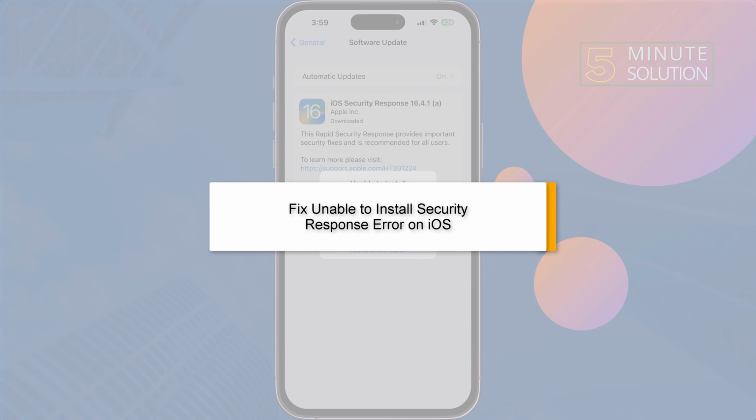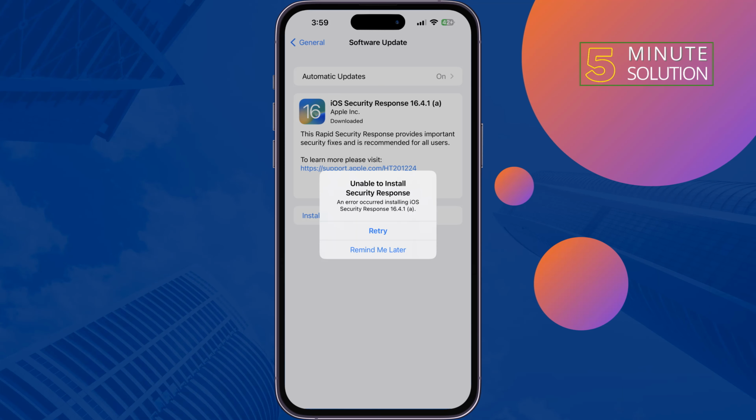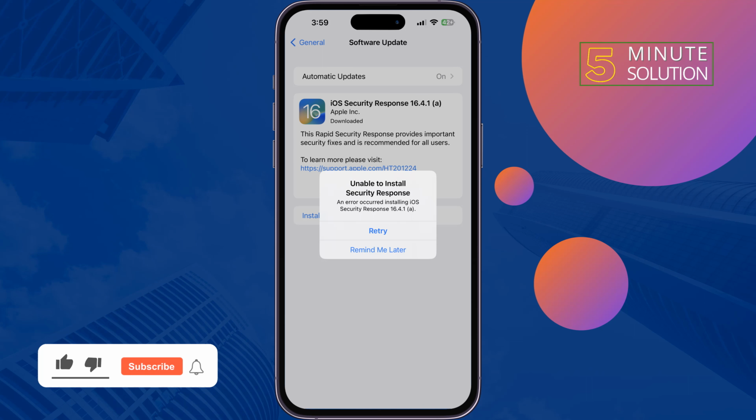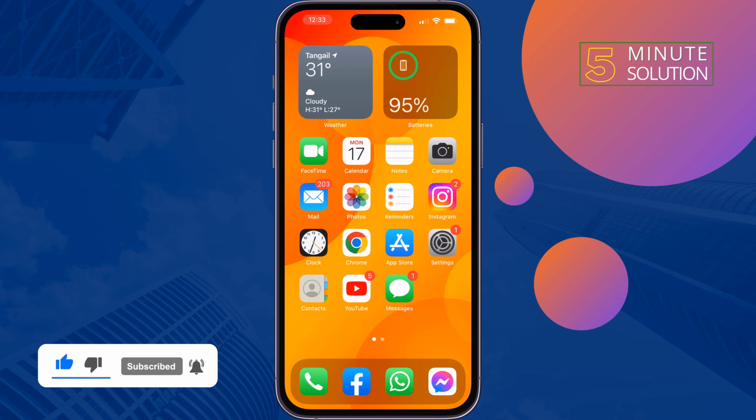This 5-minute solution will show you how to fix the "unable to install security response" error on iOS. So the first solution is to delete your last update.